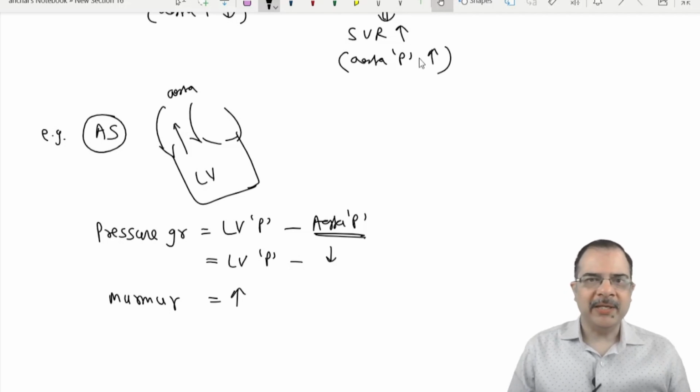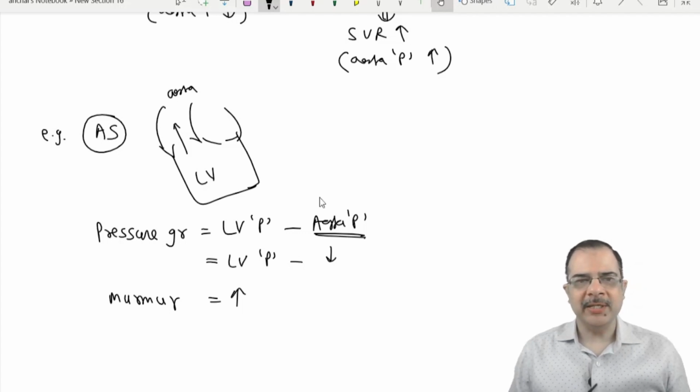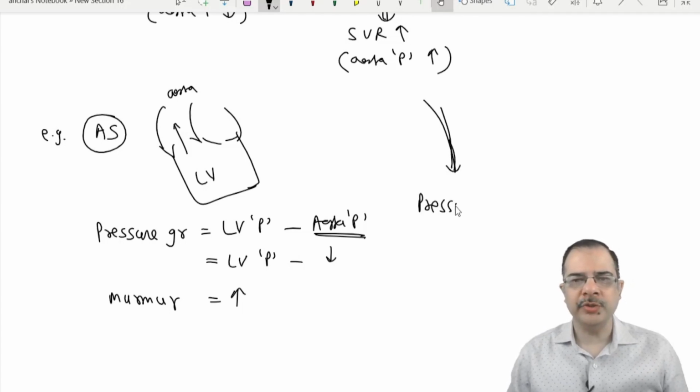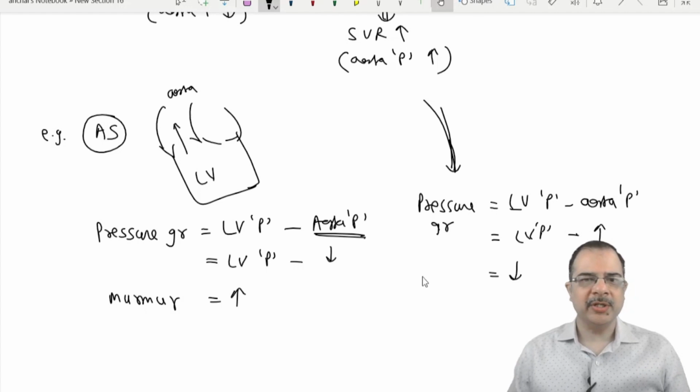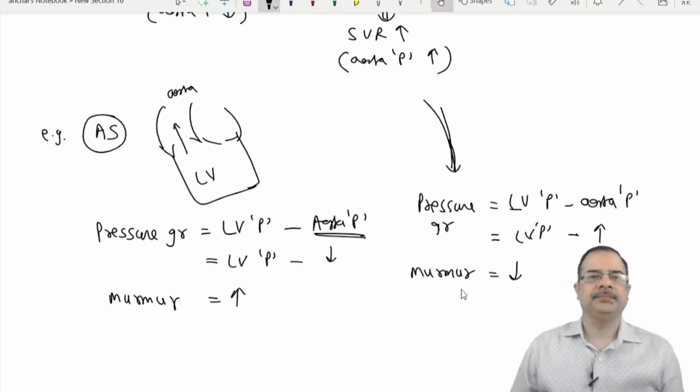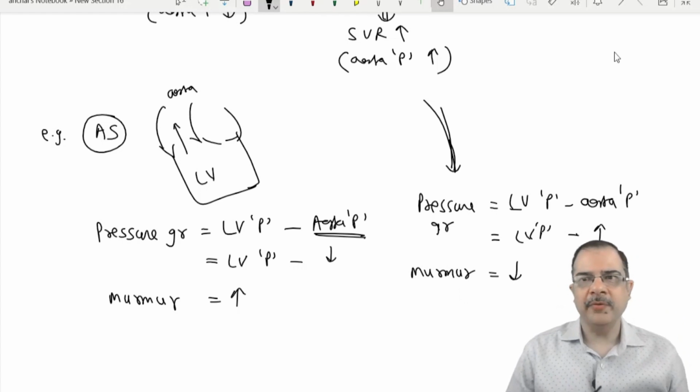The other way around, if anything increases the aorta pressure, the difference of LV pressure minus aorta pressure will reduce. The pressure gradient of aortic stenosis is LV pressure minus aorta pressure, so if you increase the aorta pressure, the equation will reduce. The pressure gradient reduces, and the murmur will reduce. This is the effect in aortic stenosis.